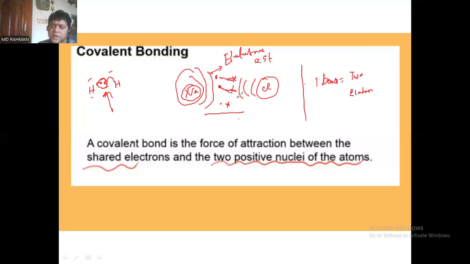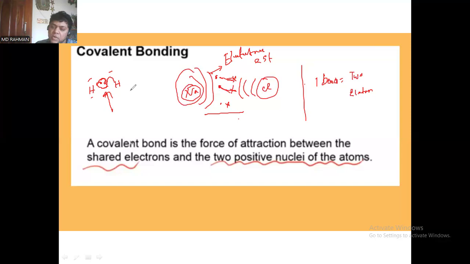So it will depend: the two electrons that have been shared by the two atoms or two nuclei will be shifted to the element which has the higher electronegativity. So in case of ionic bond, we can see there is something different from covalent bond, because in case of two hydrogens, the bond is forming between elements of the same electronegativity. So the shared electron will definitely lie in the middle, and in case of ionic or metallic bond, the shared electron will not stay in the middle.